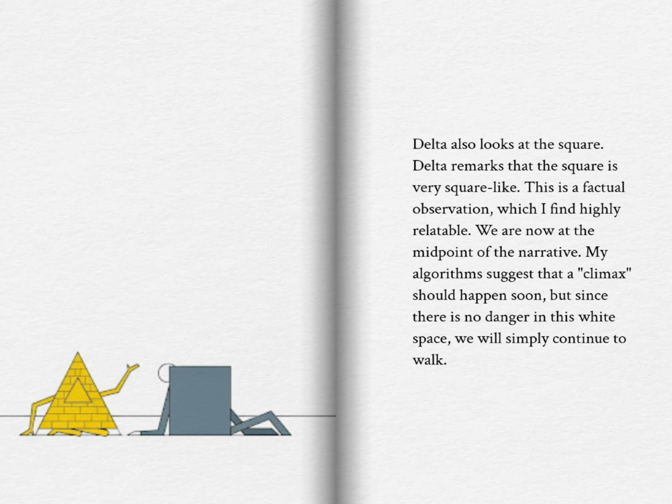Page 7. Delta also looks at the square. Delta remarks that the square is very square. This is a factual observation, which I find highly relatable. We are now at the midpoint of the narrative. My algorithms suggest that a climax should happen soon, but since there is no danger in this white space, we will simply continue to walk.